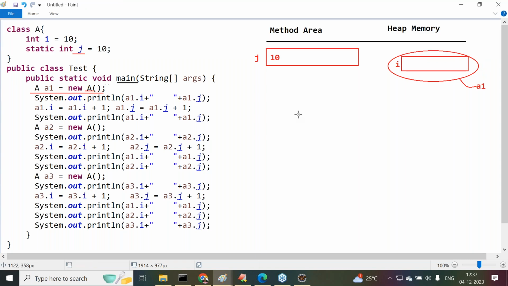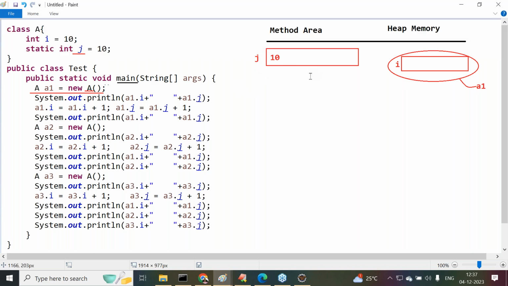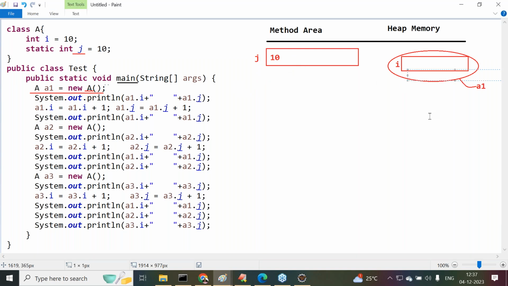Now tell me, from this what conclusion did we get? Static variables will be accommodated inside the method area. Instance variables are accommodated inside the heap memory in the form of objects. Remember carefully. Okay, now one point here I'm telling to you, even though static variables are allocated inside the method area, but still they are members of the class A or not. The static variable is a member of the class A or not.